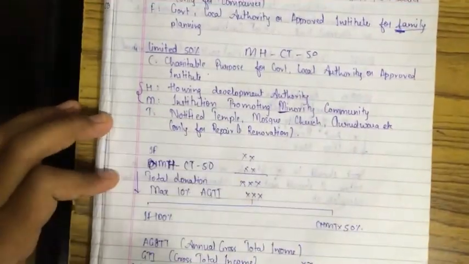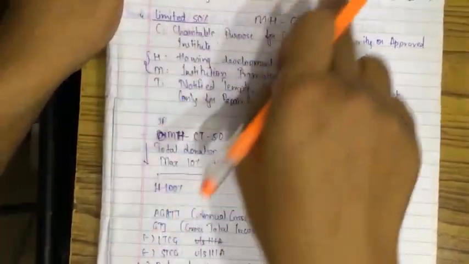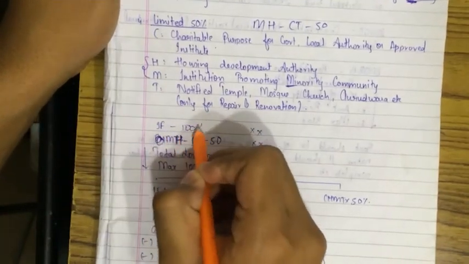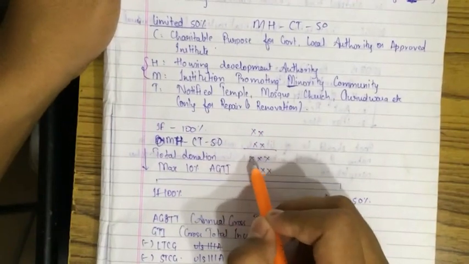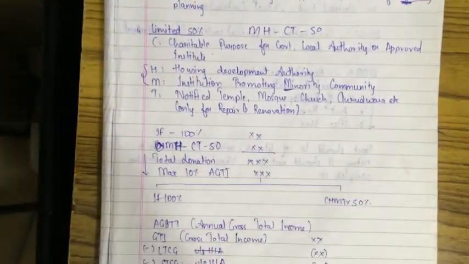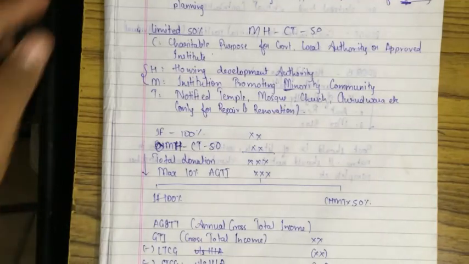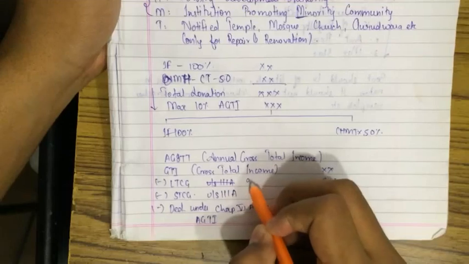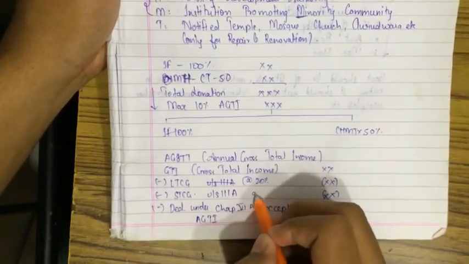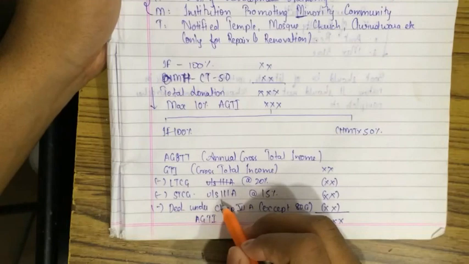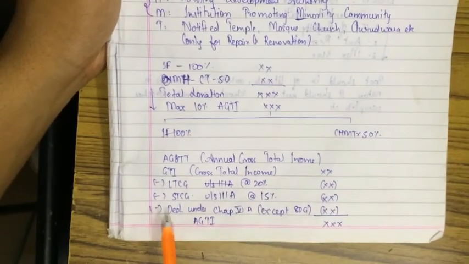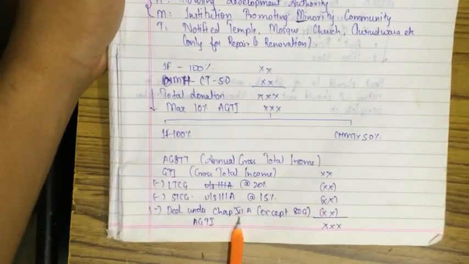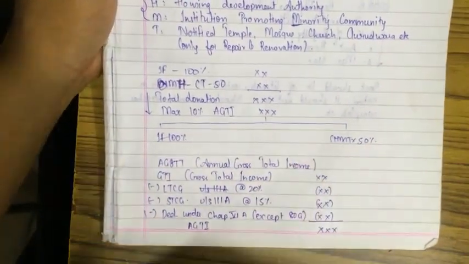See, if the total donation made in IF, that is 100%, and total donation made in MHCT 50%, the total donation is maximum 10% of AGTI. I hope you know now what is AGTI. AGTI, I have taught you earlier, is gross total income less long term capital gain at the flat rate of 20%, less short term capital gain at the flat rate of 15% under section 111A. Then less deduction. Here something is new. The GTI format has changed over here: deduction under chapter 6A except 80G. You have to calculate all the deductions.